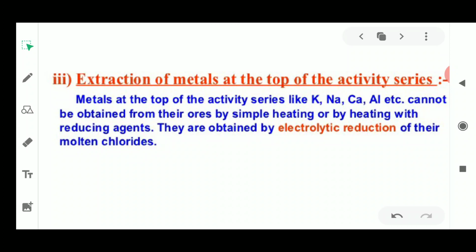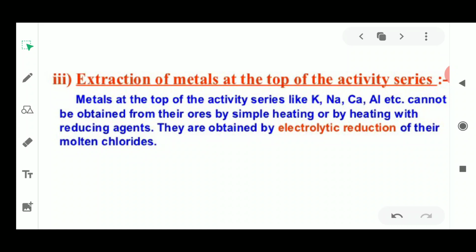Now in today's video we will discuss the extraction of the metals at the top of the reactivity series. We have already discussed the two extraction techniques applied for the metals of low reactivity and the metals of moderate reactivity.